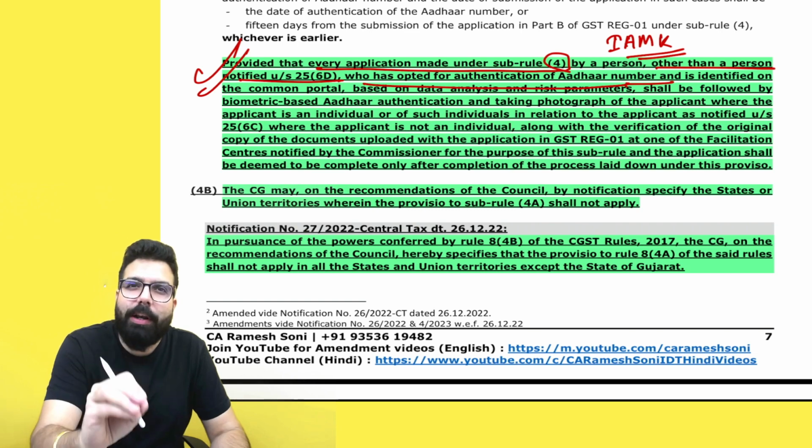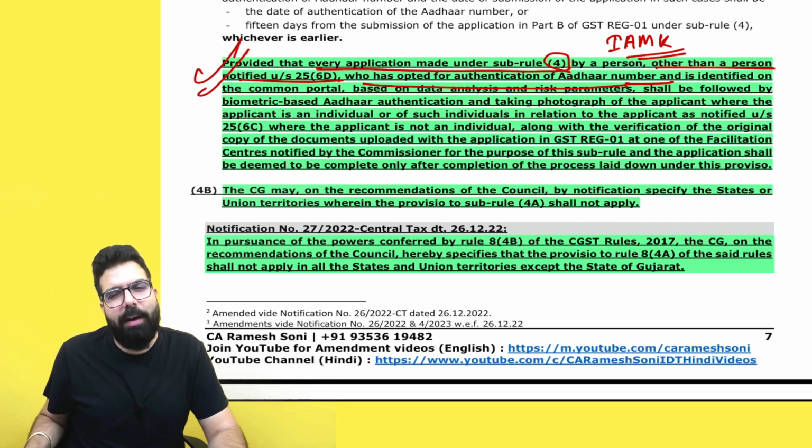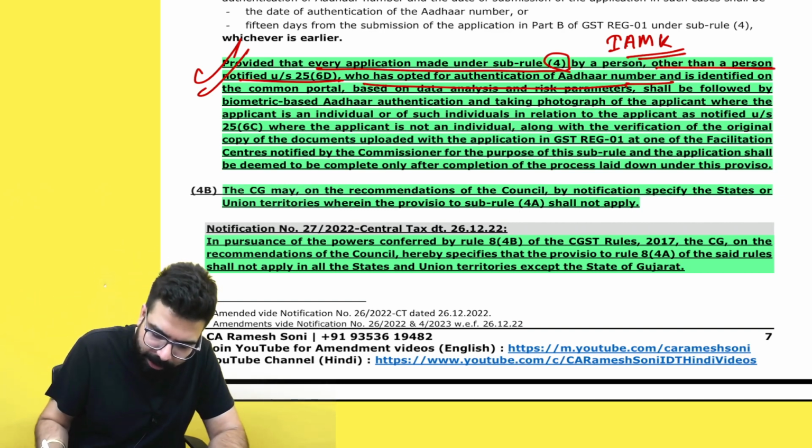The portal can identify risky kind of people, and if you are a risky kind of person, then they will call you for biometric based Aadhaar authentication. That's all they have told.